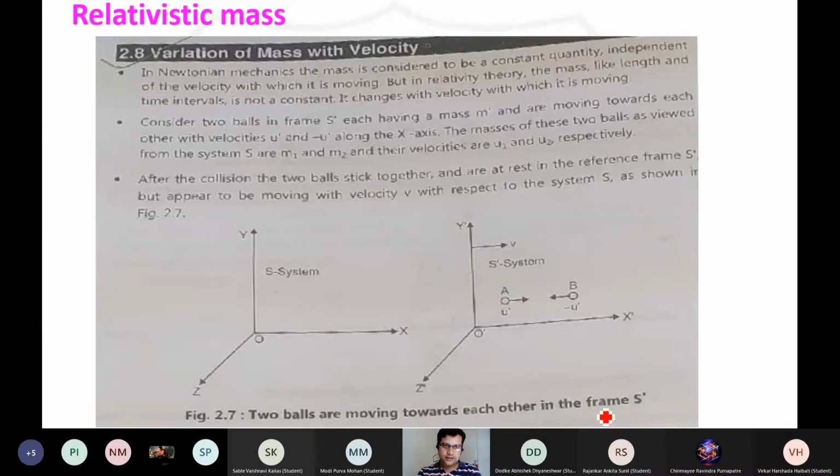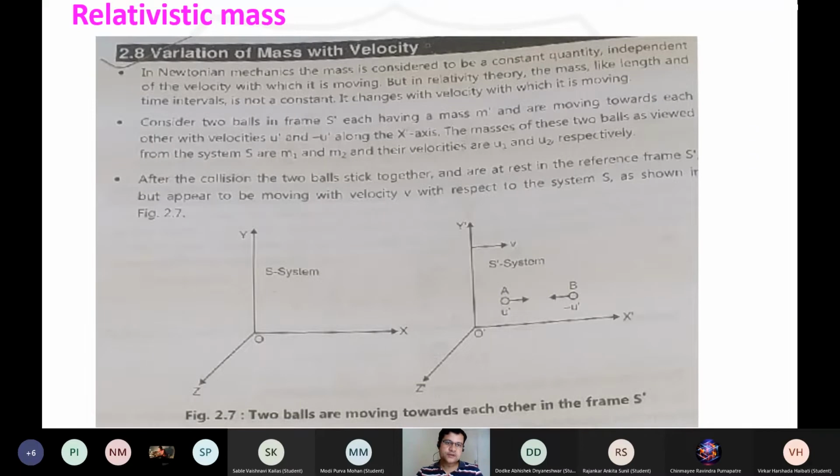So what do we mean by Newtonian mechanics? Newtonian mechanics talks about the absoluteness of space and the mass, which is going to be constant every time, even though the body is moving with a certain velocity. But this is not the case with the relativistic case. Like the kinematic effects we learned, length and time are going to change. Here the velocity is also going to change. So here the mass, in relativistic mechanics, is going to change.